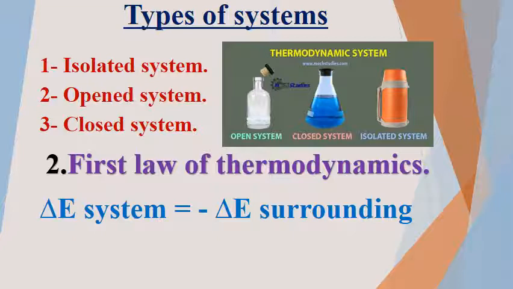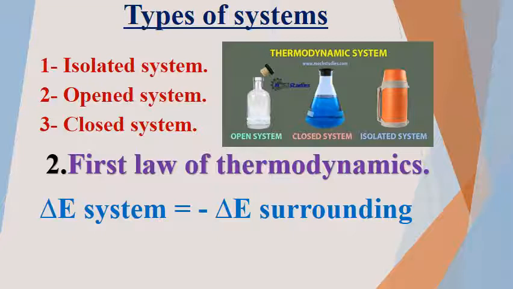Number 2, first law of thermodynamics. Pay attention. The total energy that is gained by the system equals the total energy that is lost from the surrounding, and vice versa. The energy that is lost by the system equals the energy that is gained by the surrounding. The same value but opposite sign.